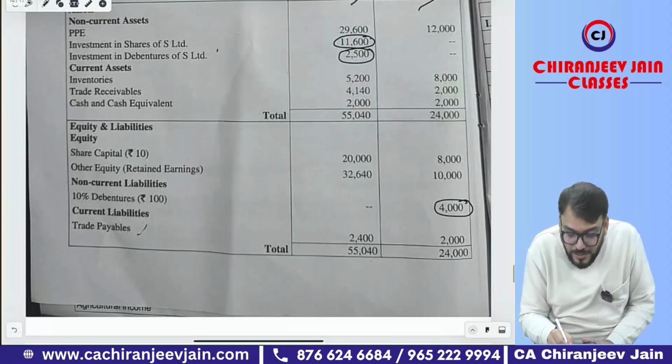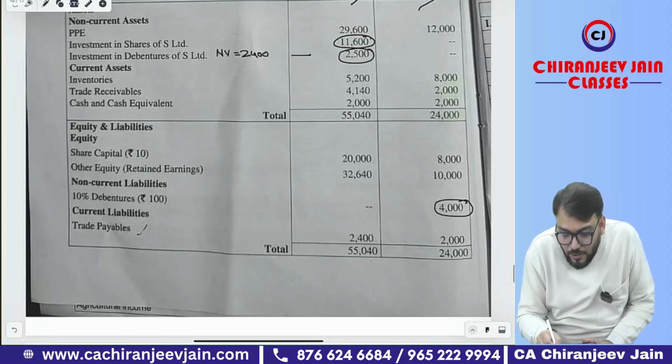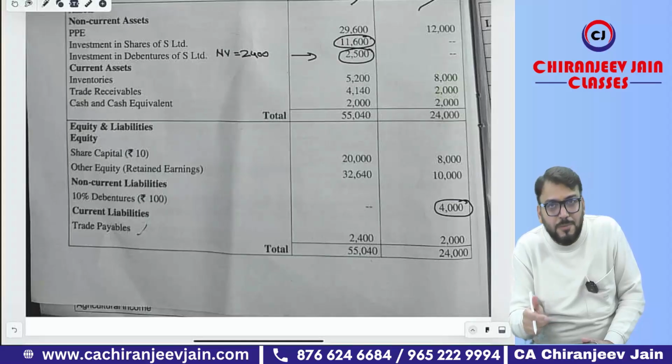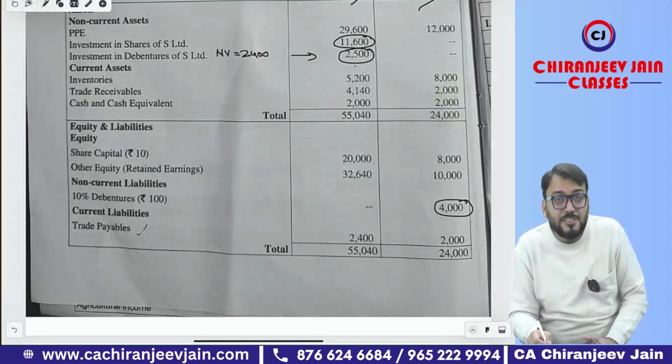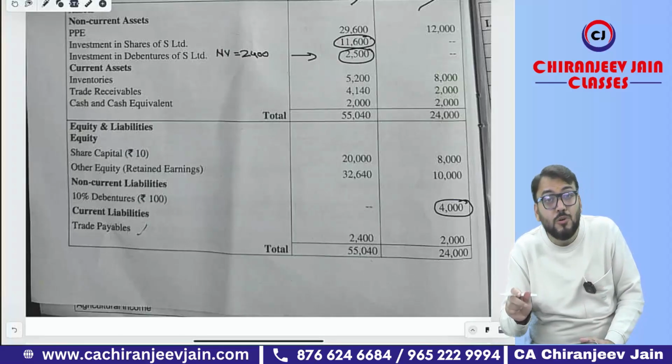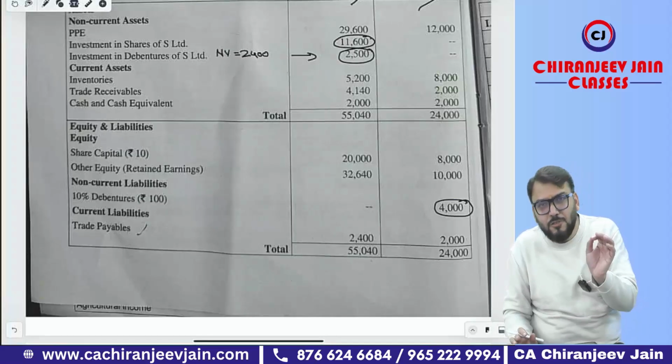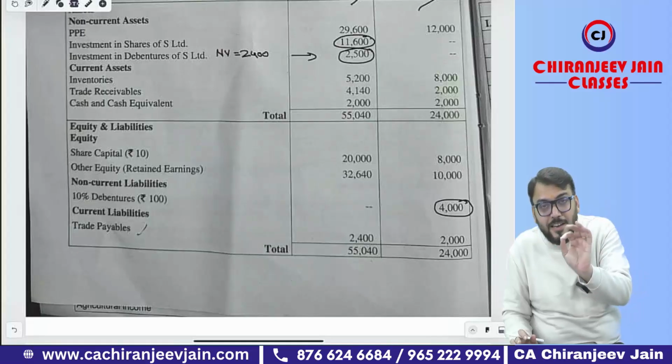It means the nominal value of the debenture acquired is 2,400 and the cost price is 2,500. If you remember, this is intercompany borrowing, it will be cancelled, and you can see they have paid a higher amount. How much higher amount have they paid? 100. That will be loss on cancellation, debited to consolidated retained earning. When you calculate consolidated retained earning, it will be deducted. Okay, sir? Yes, sir.